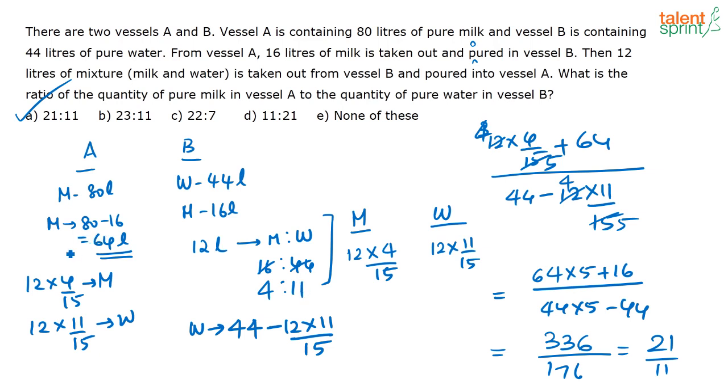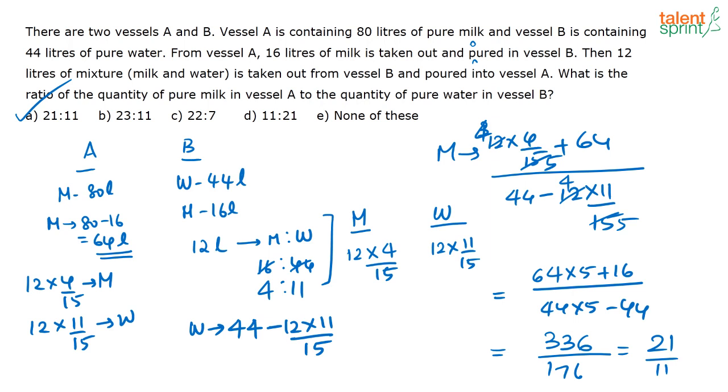Now I have to find out how much milk is now there in total in vessel A, and how much water is there in total in vessel B. That's all. So how much milk is there in total in vessel A is nothing but this 64 liters, plus out of this 12 liters how much milk will be there? 4 by 15 into 12.